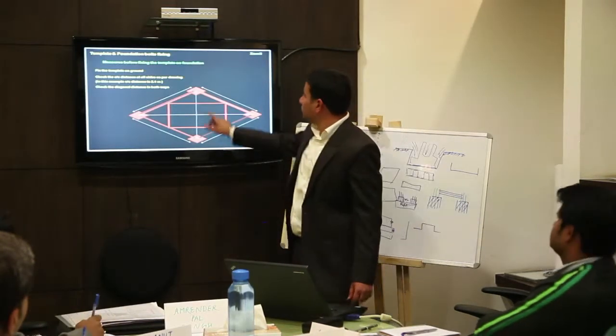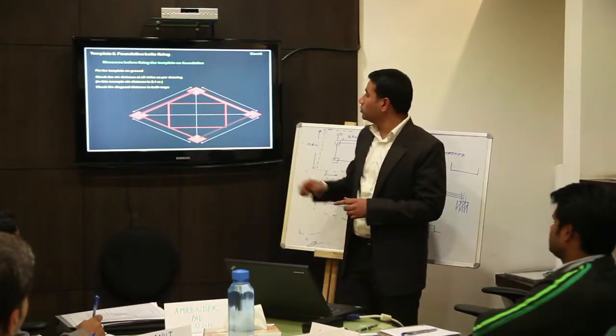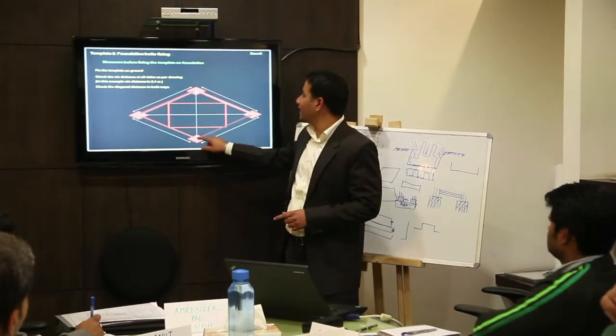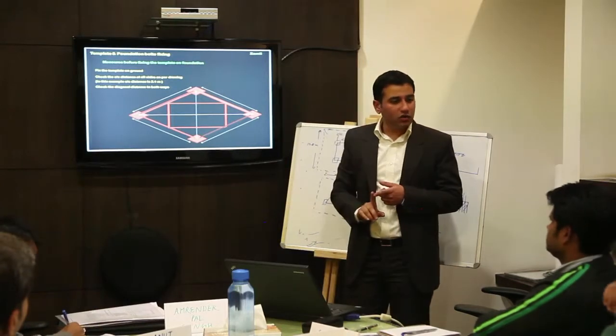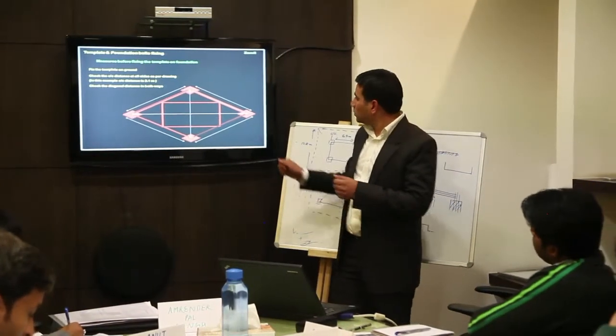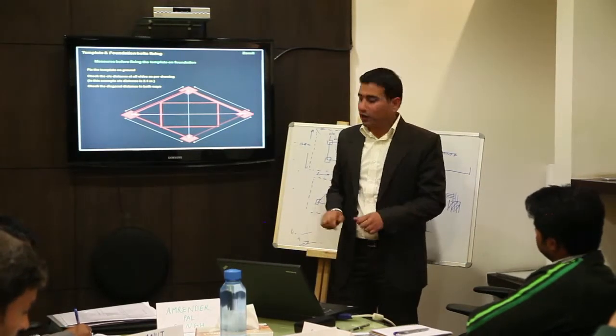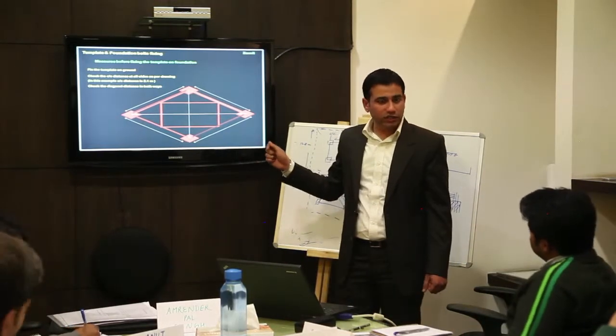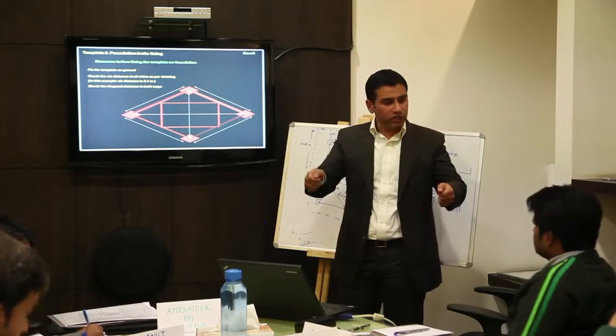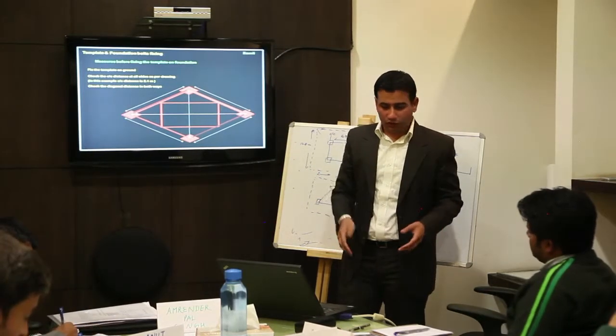This is a template. Before putting up the template, you have to check all the diagonal to diagonal and center to center. That should be according to the tower. So just assemble this template at the ground level. After assembling and checking all the dimensions, you have to put it on the columns of the tower foundation.